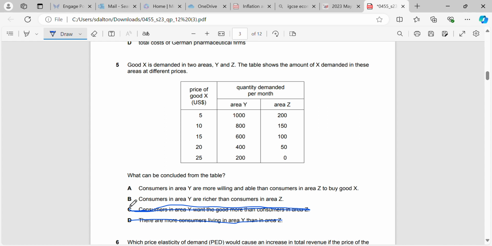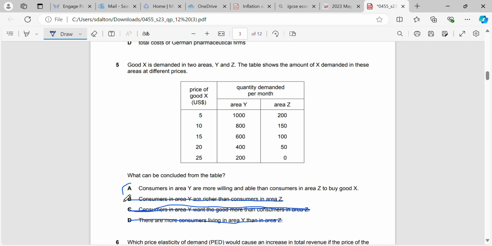Consumers in area Y are richer. Again, we can't really determine that from the table. It may be true, but we can't determine it because we're not given what their income per capita is. So we don't know if they actually have more money, or if it's just a product that's maybe harder to get in area Y, therefore the demand is higher.